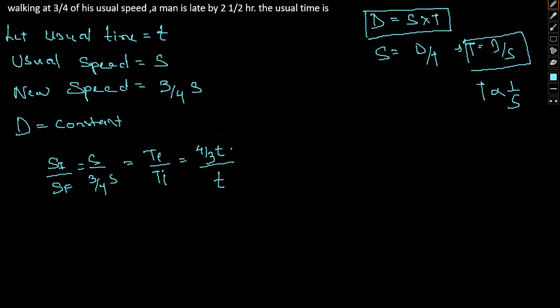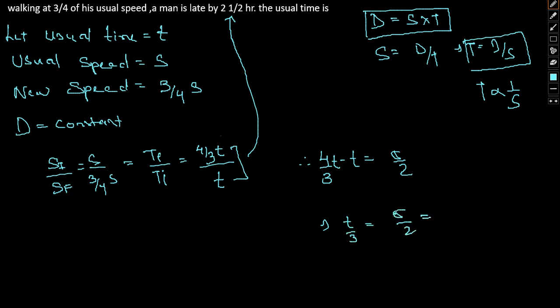Now we are given that the difference of the time is 2.5 hours, so 4 by 3 t minus t equals 5 by 2. I hope this much is clear. So t by 3 is equal to 5 by 2, so t is 15 by 2, or 7.5 hours, which is our answer. I hope the approach we have taken towards solving this is clear to you.